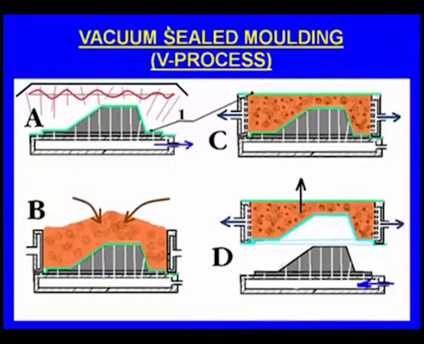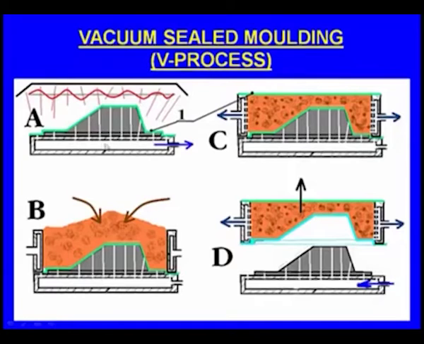Here we won't use clay or any binder, not even moisture. We use a fine and dry sand, and we use vacuum to hold the sand.